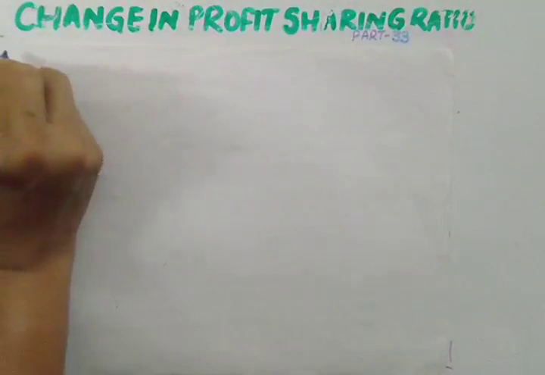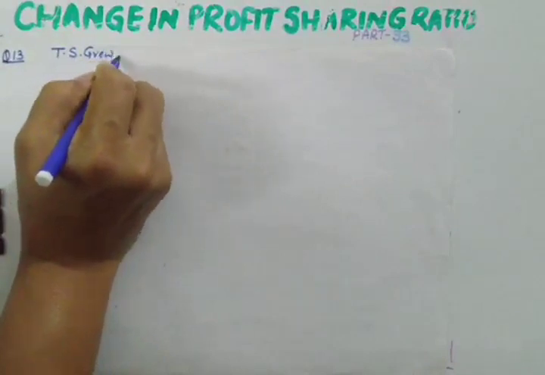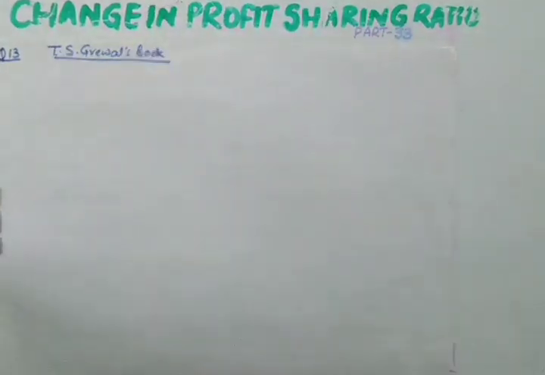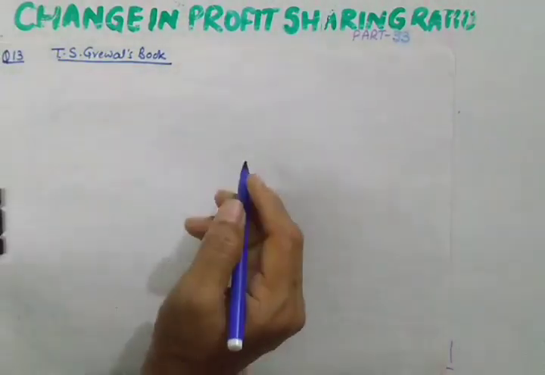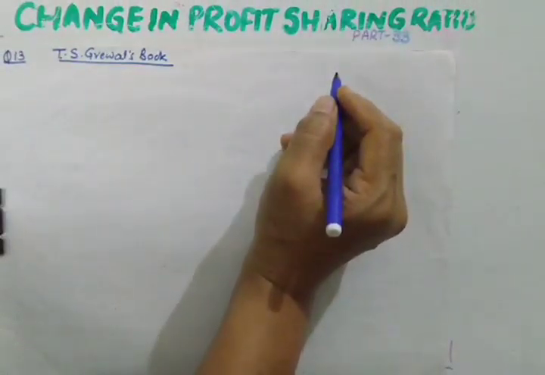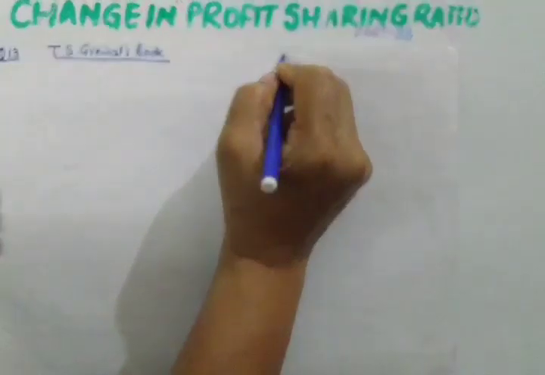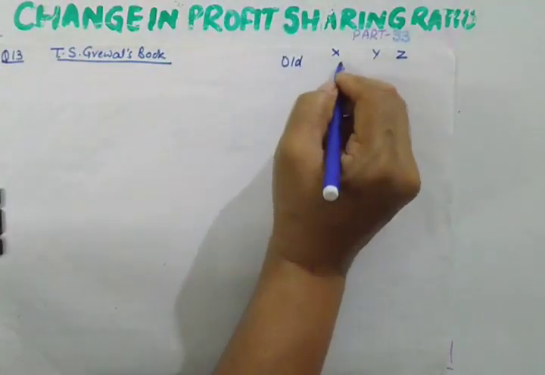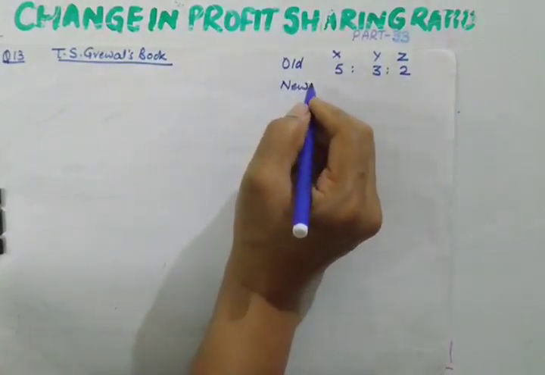So I am writing the briefing of this question here. This is question number 13 of T.S. Grewal's book. All these cases of workman compensation fund are very important. Whenever we do reconstitution of partnership, meaning change in profit sharing ratio, admission, retirement and death, all these concepts will be repeated. Partners X, Y, Z, their old ratio is 5:3:2, while their new ratio is 2:3:5.